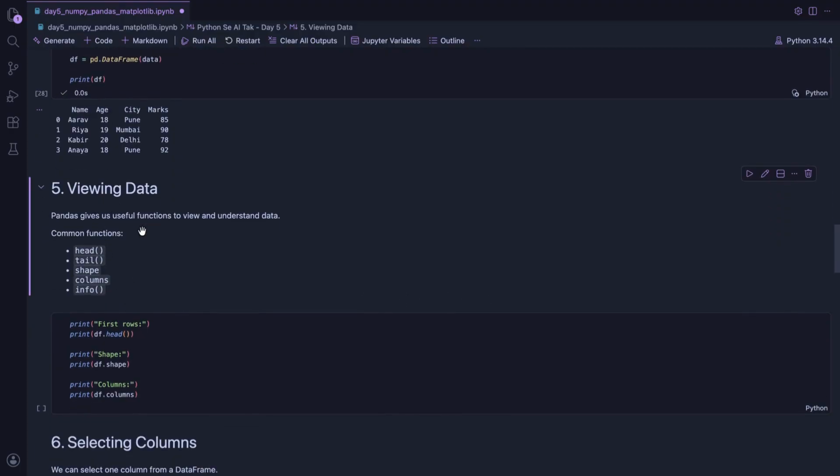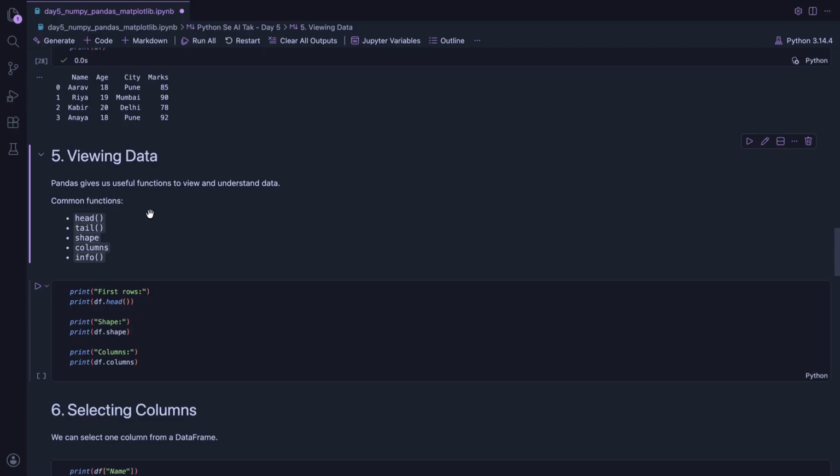Now see the viewing data. When we work with big data, we cannot see everything at once, right? So Pandas gives us useful functions. head shows first few rows, then tail shows last few rows, then shape tells number of rows and columns, then columns shows column names, then info gives basic information about the data. These are very common in data analysis.